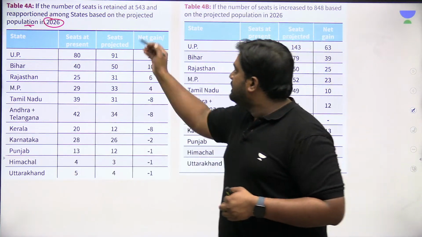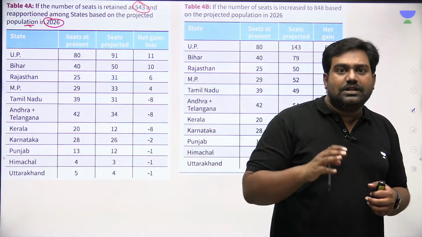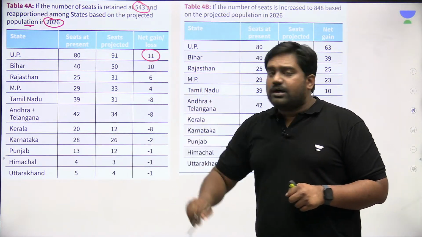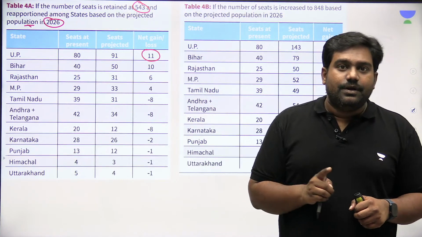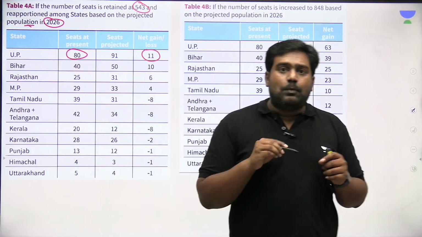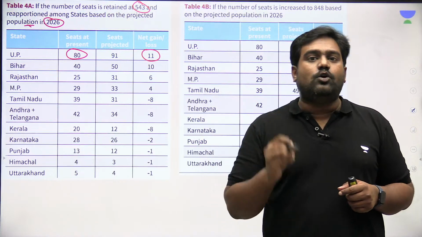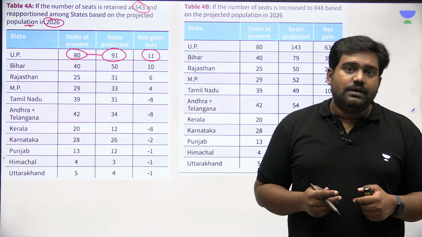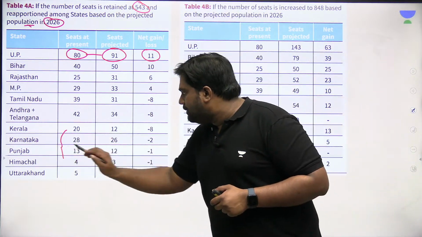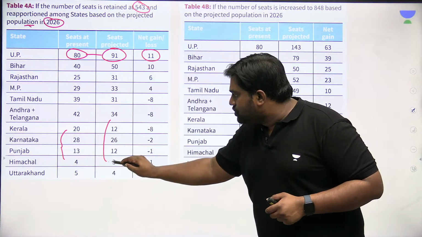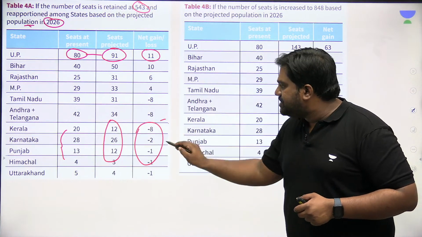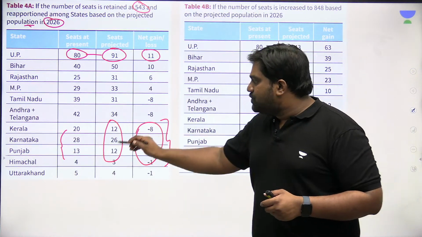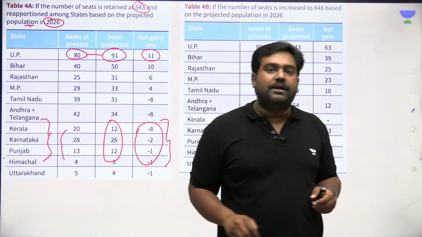If, let's say, with the current Lok Sabha seats at 543, if delimitation were to be done, then states like UP are going to gain 11 seats. UP already plays a disproportionate role in national politics with 80 Lok Sabha seats. This could go up to 91 as per projections. But for states like Karnataka, Punjab, Kerala, they might lose a number of seats. They might lose anywhere between 2 to 8 seats, which weakens their representation in the parliament.